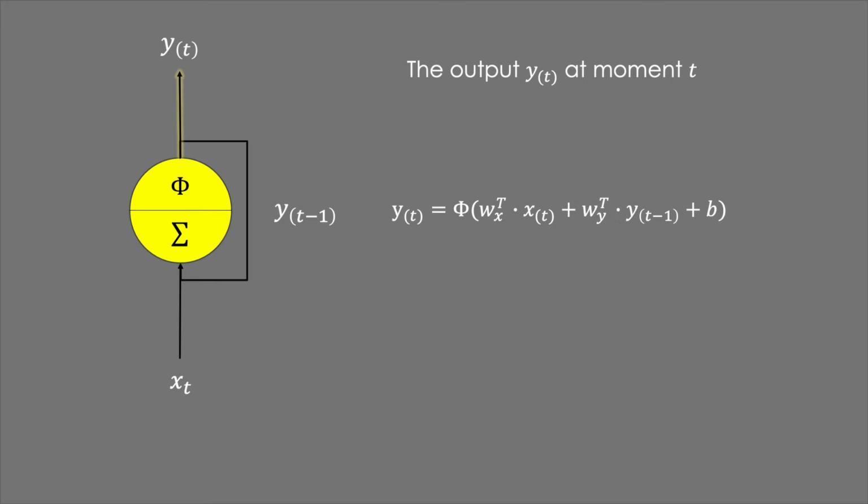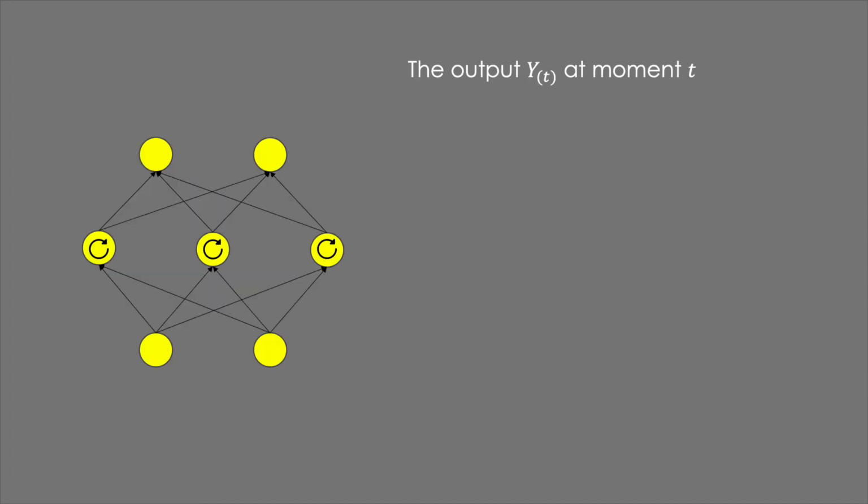The activation function here is important, by the way, in that recurrent neurons suffer from exploding and vanishing gradient problems. The range of the derivative of tanh is from 0 to 1, which is better than sigmoid's range, from 0 to 0.25. It's easy to build a layer consisting of recurrent neurons.